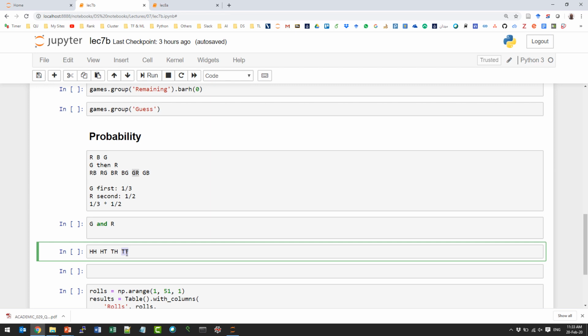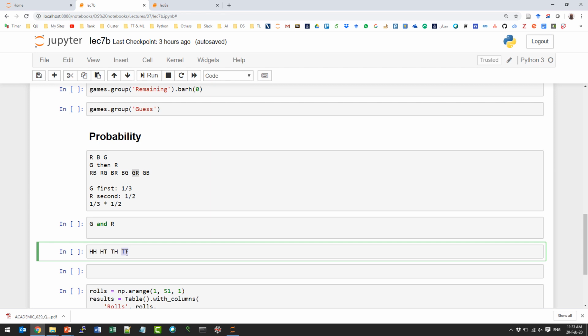Why is it add, not multiply? Because one of these two cases will happen, right? So at least one will be either exactly one or both, right? So we have to compute these two and add them. Or it's maybe easier to say it is the complement event of having no 5s at all. When I say at least one, the complement of it is no 5s at all, right? And that will be one computation, so it looks easier.